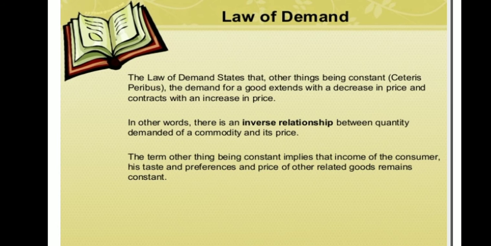The other things being constant implies that the income of a consumer, his taste and preferences, and the price of other related goods, that is substitute and complementary, remain constant. So the law of demand states that there is an inverse or negative relationship between price and the quantity demanded. If one is increasing, the other one is decreasing.